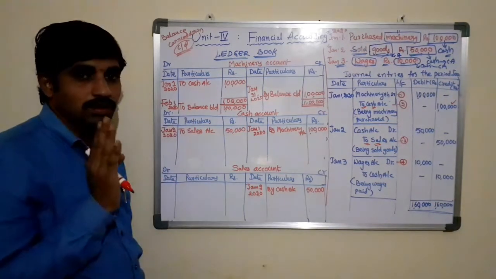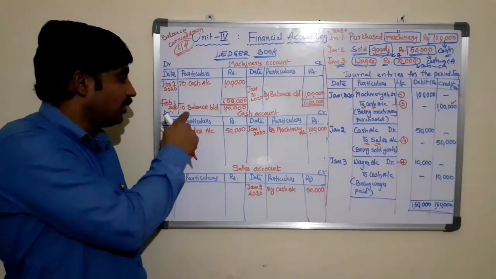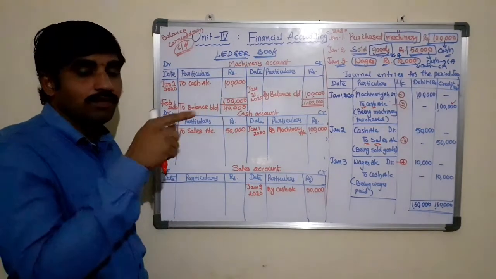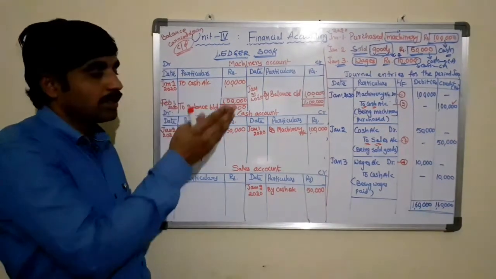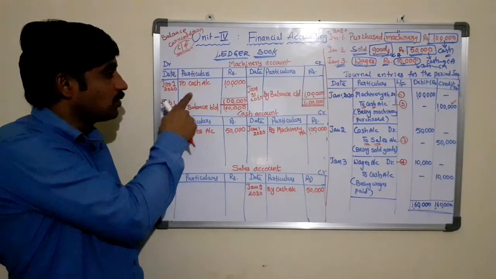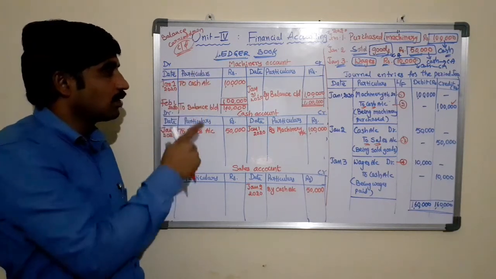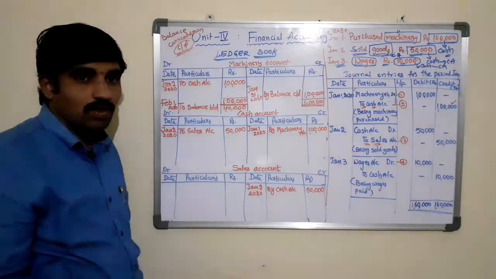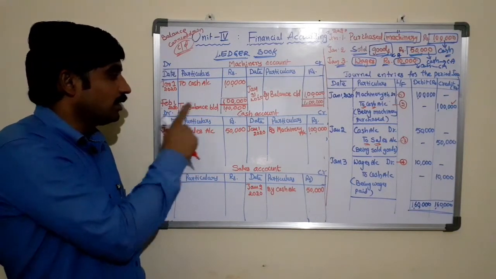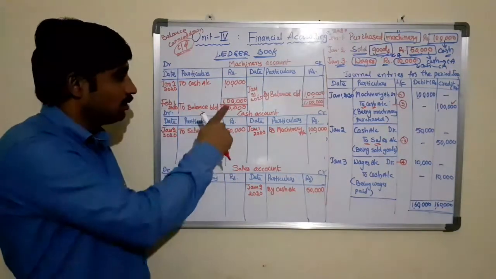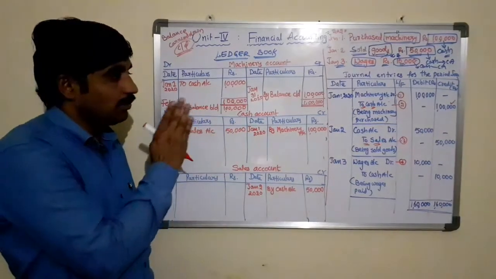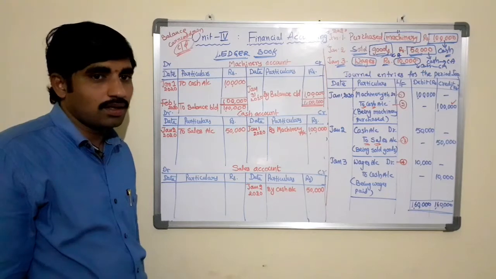Either of these two we can remember, either based on the opening balance or based on the amount available on that side of the account, debit or credit. In this case, machinery account debit side shows the highest amount, hence machinery account shows the debit balance. Or in machinery account, the opening balance is shown on the debit side, that is balance brought down, hence the machinery account shows the debit balance. So this is the process of closing the accounts.